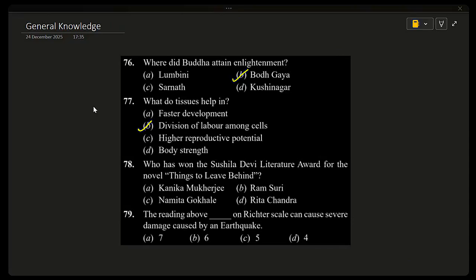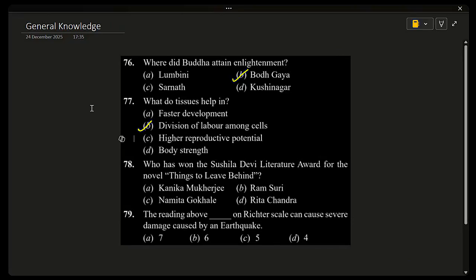So why are the other options incorrect? Faster development: growth depends on many factors, not just tissues. Higher reproductive potential: reproduction is the job of reproductive organs, not tissues in general. Body strength: strength mainly comes from muscles and bones, not all tissues. So the correct answer is division of labor among cells.